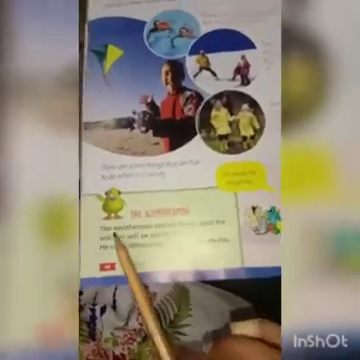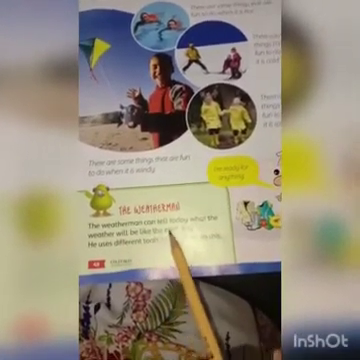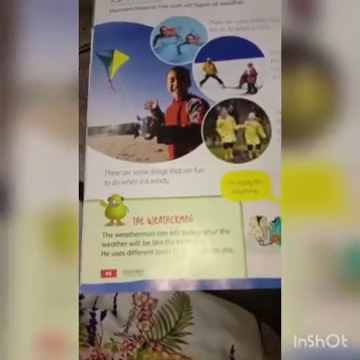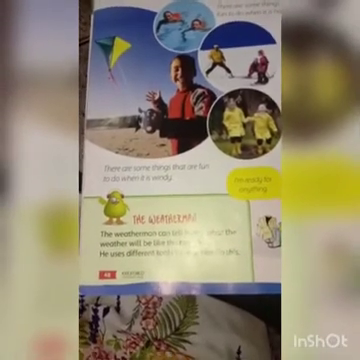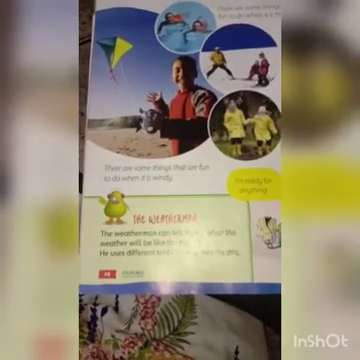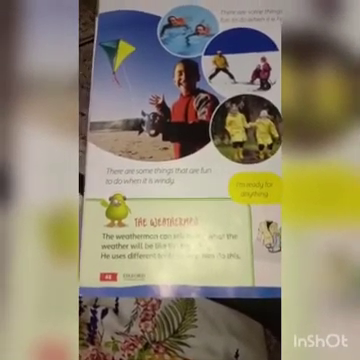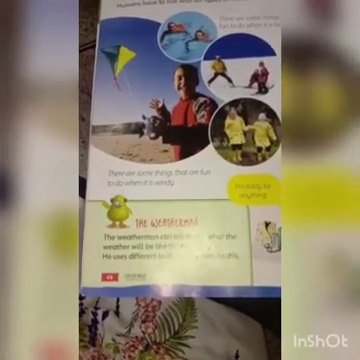The weatherman can tell today what the weather will be like the next day. He uses different tools to help him do this. Who is the weatherman, level 1? The weatherman is one who tells us about the weather, that tomorrow the weather is rainy or windy or a sunny day. And how does he know that? He knows that by different tools. He takes help from different tools to know the weather.